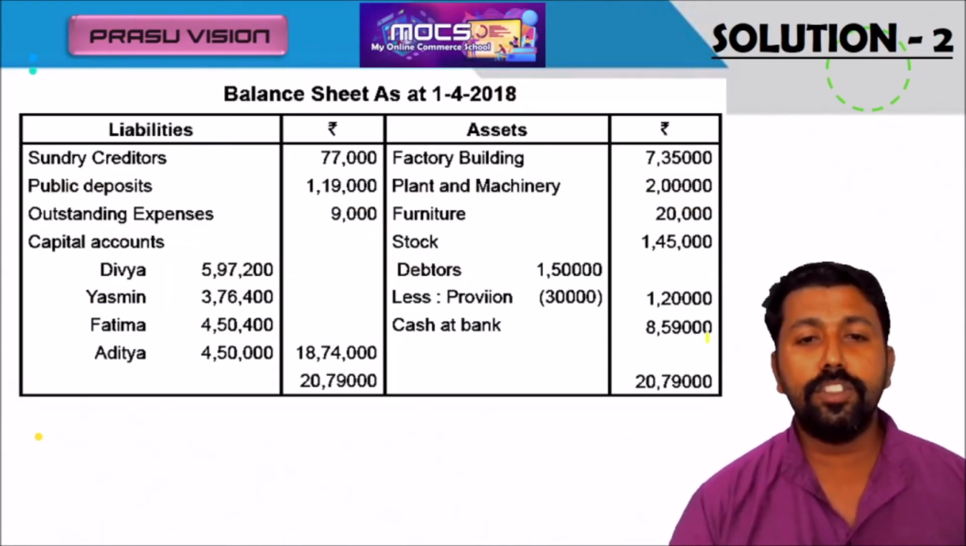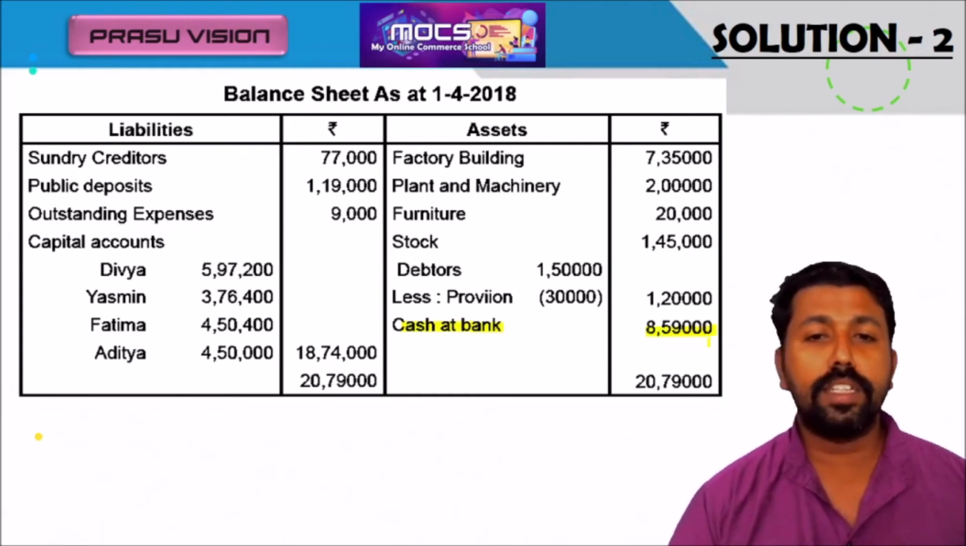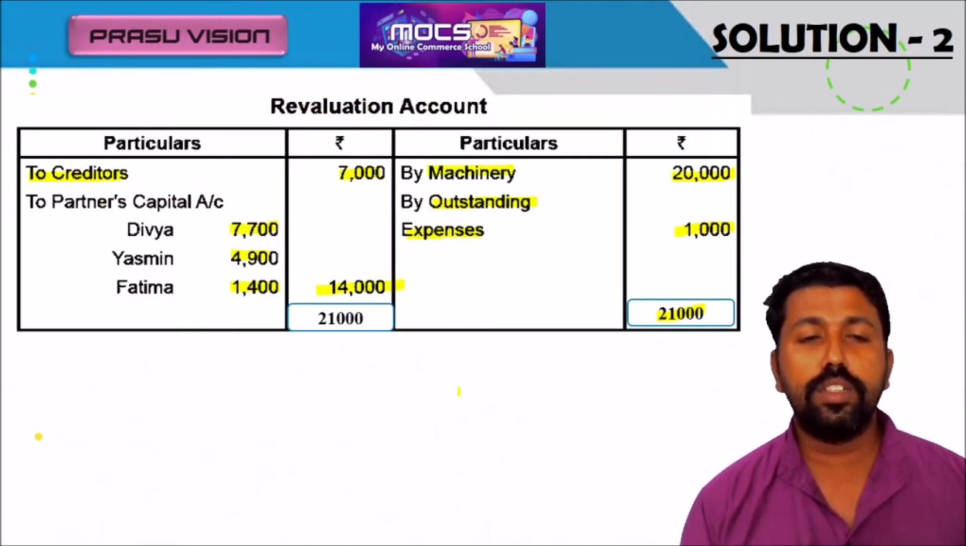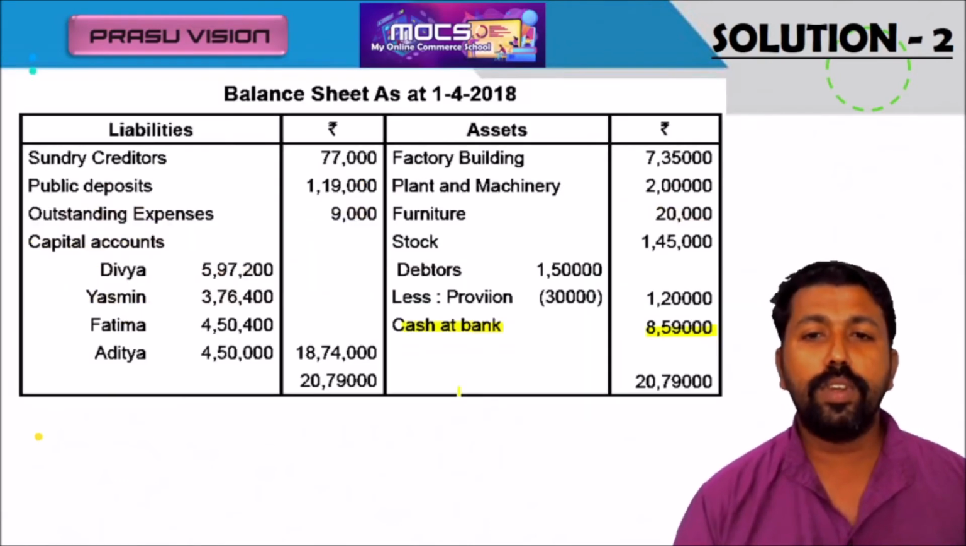Please look at this balance sheet. It is recorded here, cash at bank 8,59,000. And the factory building, what is happening? As per the adjustments, if there is any change for these values, please look at the revaluation. Yes, there is no change for the factory building, but there is a change for machinery that we have to add. So no change for the factory building; it is directly noted from the balance sheet. And plant and machinery value increases from 1,80,000 plus 20,000. We will get 2 lakh.